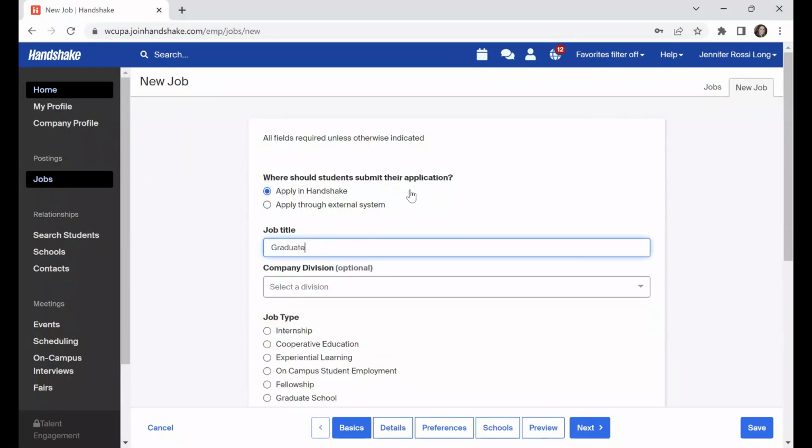For the job title, a few things here. If it's a graduate assistant position, please make sure that you're putting graduate assistant, and then you can put any other title you might have associated with that. If it's a work study position, we're going to ask you to use FWS and then the specific title if you have one. Or if it's just a position that you have available on campus that's non-work study and is not a graduate assistant, you can just type the title as it is.